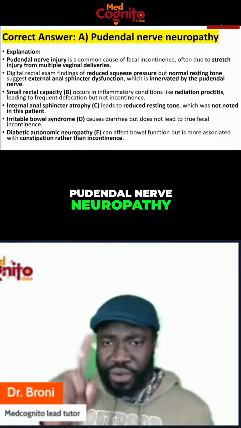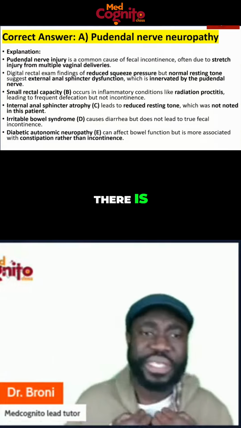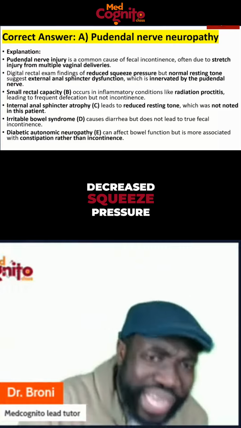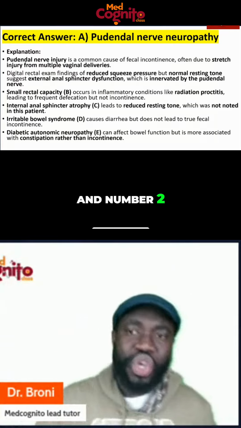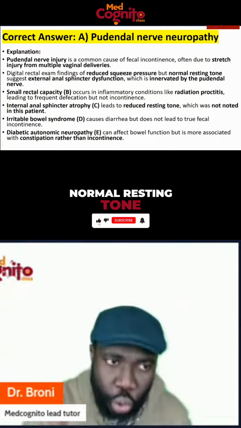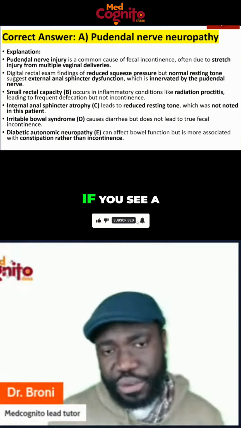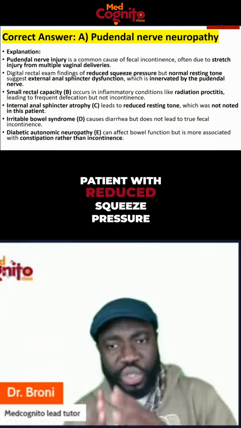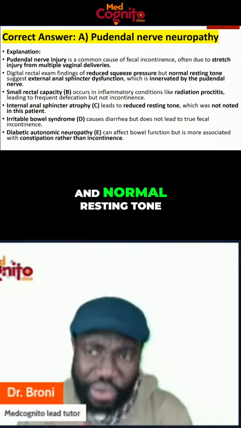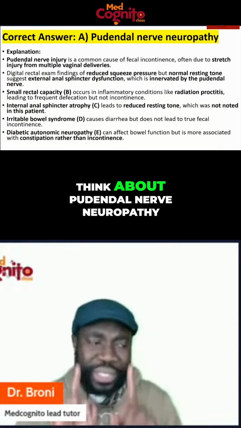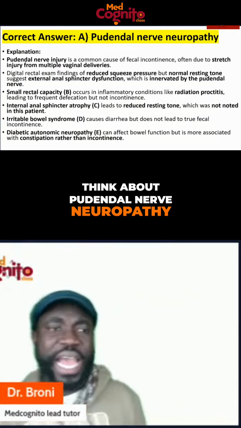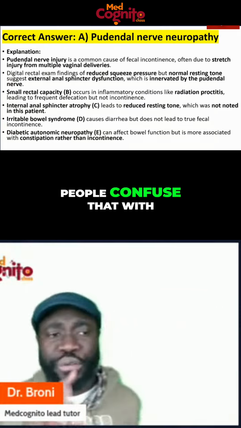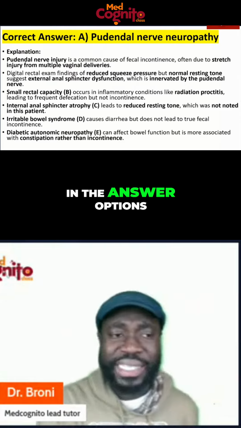Pudendal nerve neuropathy, write that equation down. There is, number one, decreased squeeze pressure, and number two, normal resting tone. So in your board exam, if you see a patient with reduced squeeze pressure and normal resting tone, think about pudendal nerve neuropathy.